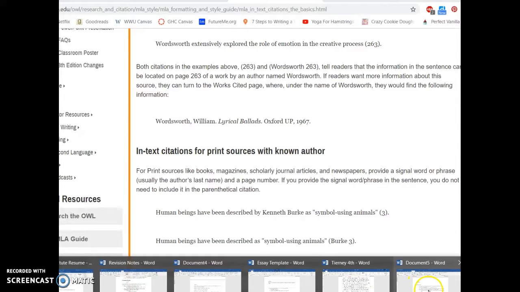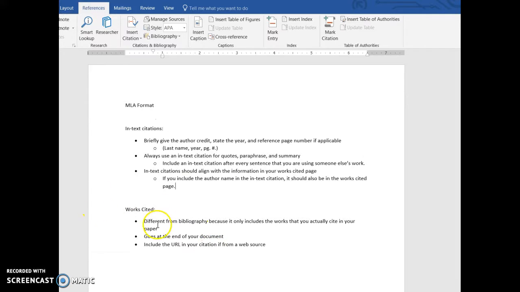So the next thing that you do for citations is your works cited page. The important things to remember about a works cited page is that this is different from a bibliography because it only includes the works that you actually cite in your paper. If you were using a bibliography, you might include all of those sources that you found at the beginning of your writing process to give yourself context, or you might have also included the sources that you didn't end up using or ones that just reinforced information that you already had. So a bibliography ends up being really long and comprehensive. A works cited page is just the at least 5 articles or sources that you actually cite in your paper.